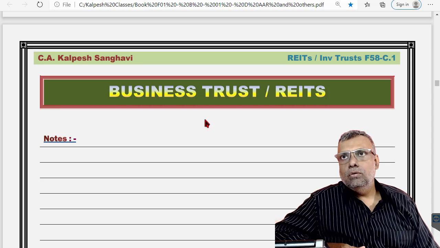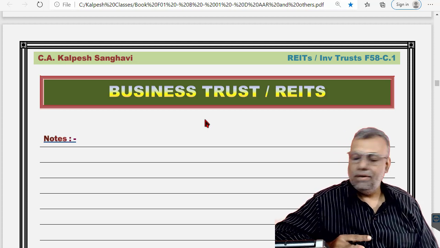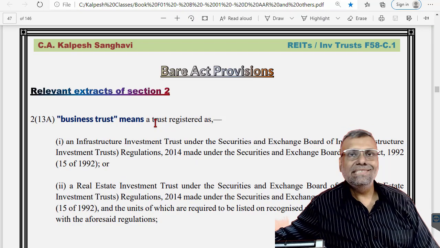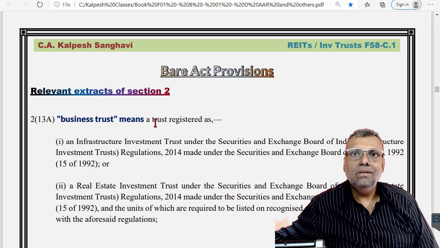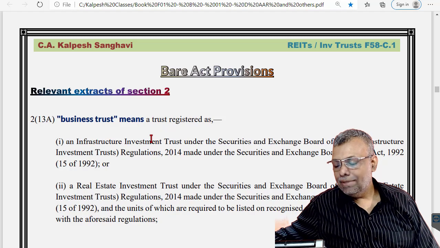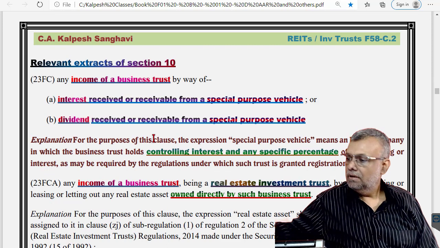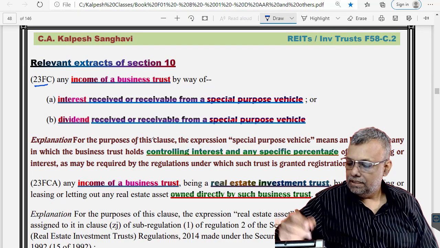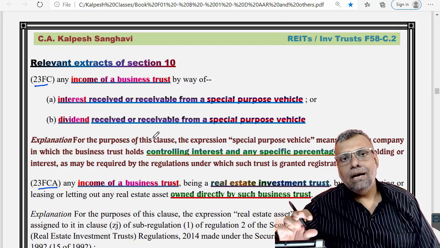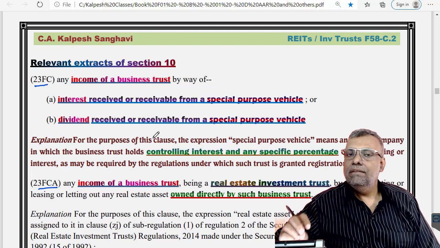Now friends, let me explain to you the provisions relating to the business trust or real estate investment trusts. In this particular provision, first of all, there is a special scheme to promote investments into certain sectors in India; the government has this kind of scheme and package. First of all, see these provisions of 10(23FC) and 10(23FCA). These two sections are the hardcore exemption sections with respect to business trust or real estate investment trust, REITs.